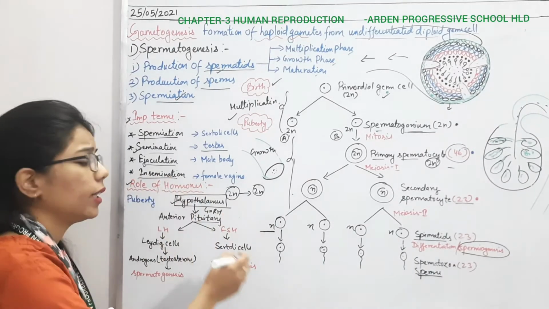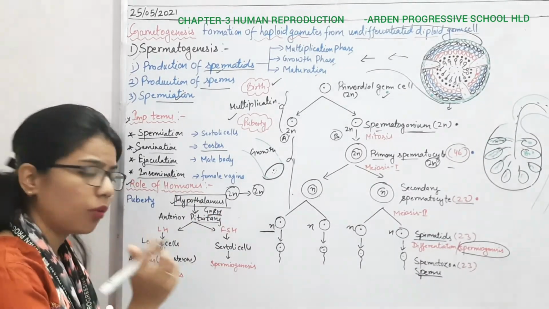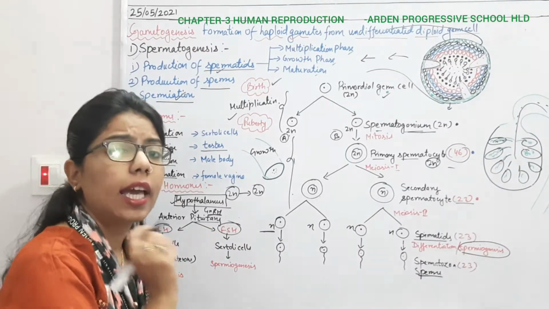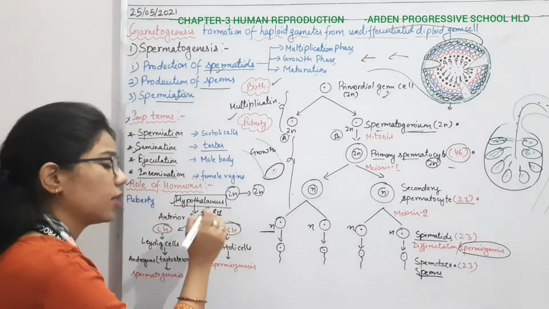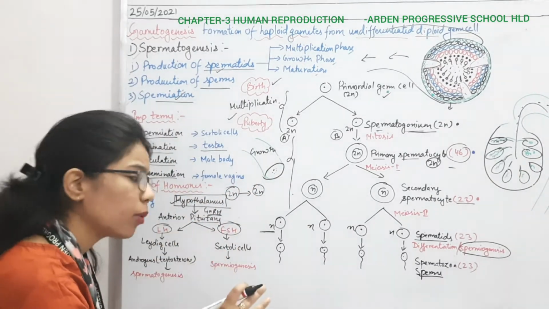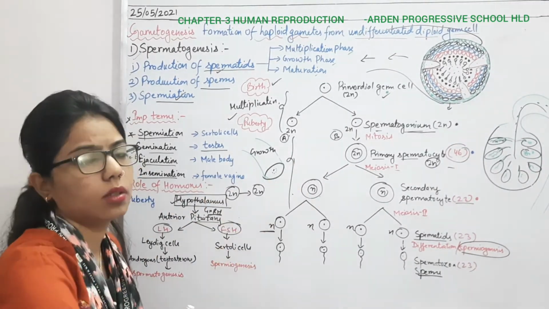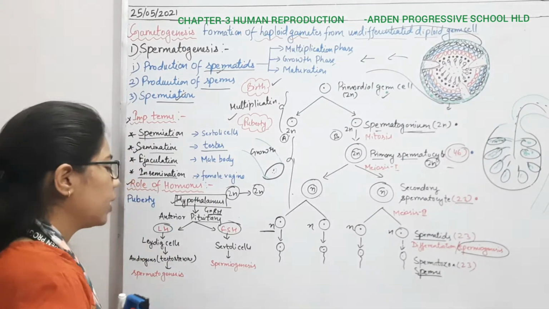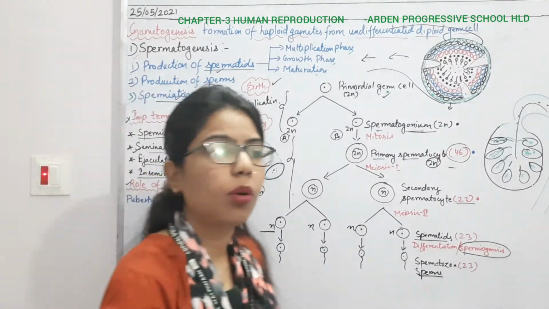Once the anterior pituitary gets this releasing hormone, it secretes two types of hormone: LH and FSH. LH is luteinizing hormone, and FSH is follicle stimulating hormone. Again, these two hormones remain the same in oogenesis also, but the function is somewhat different. So what is the function of LH here? LH will act upon the Leydig cells.